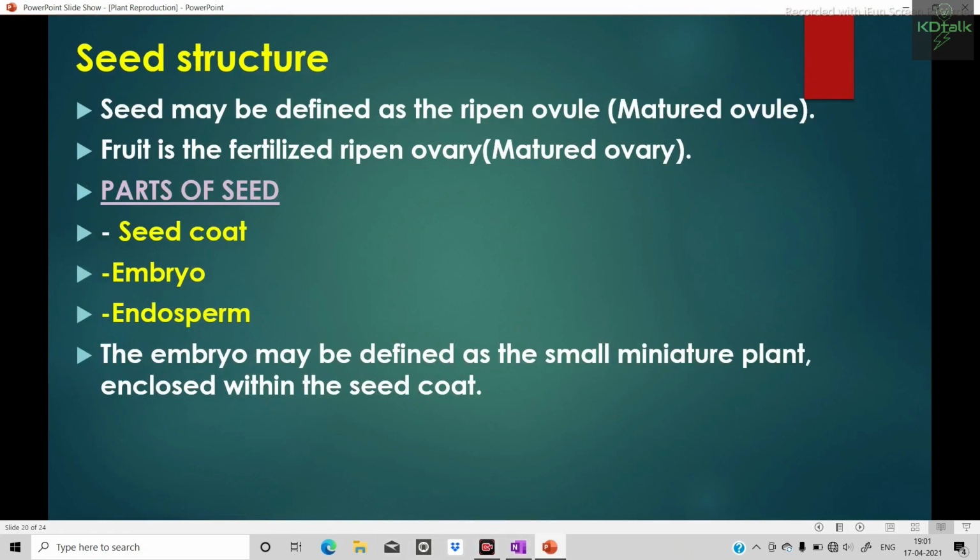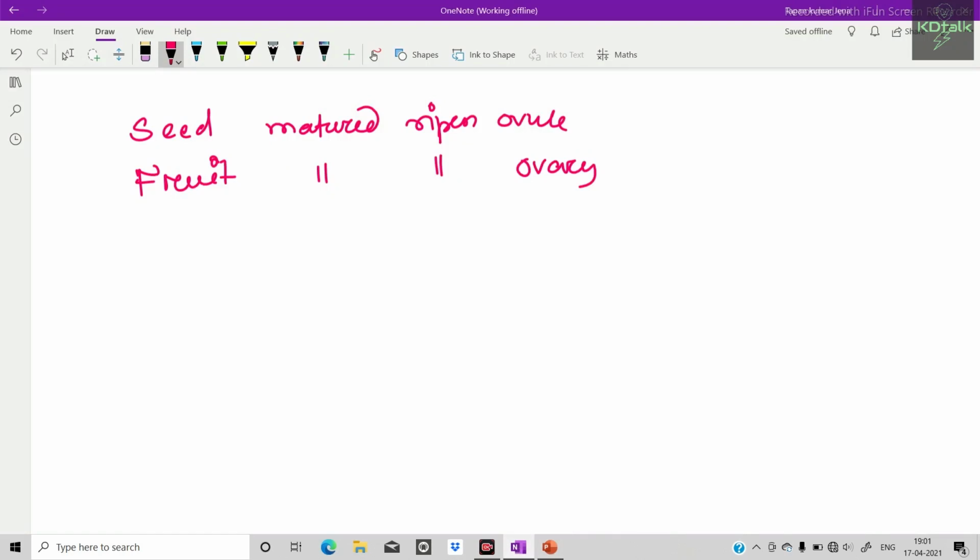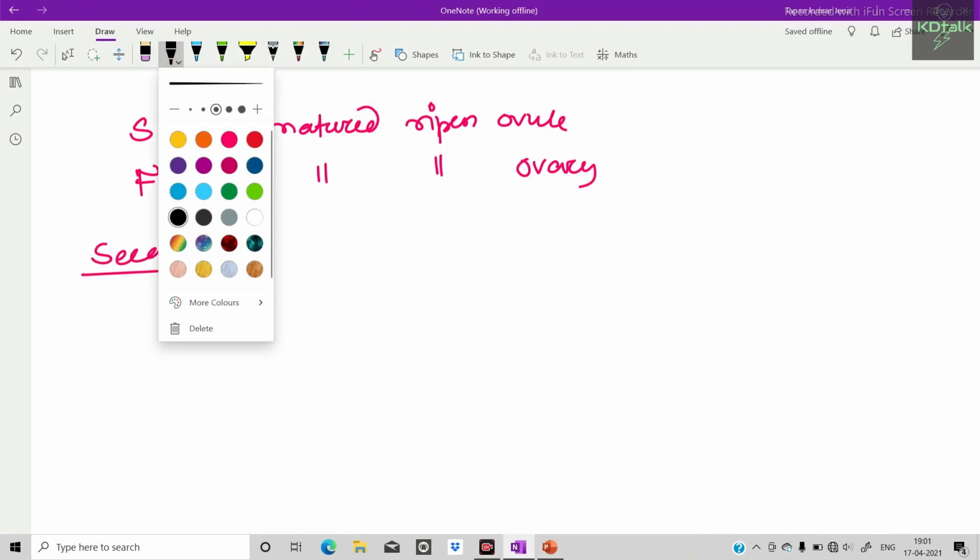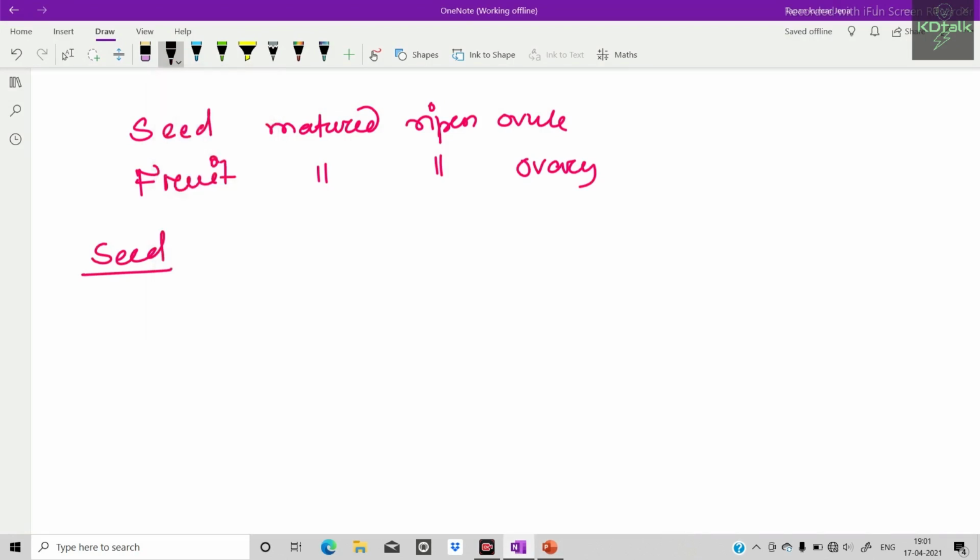Now come to parts of seed. Seed consists of different parts like first seed coat, then embryo, and endosperm. Endosperm may be present or may not be present.